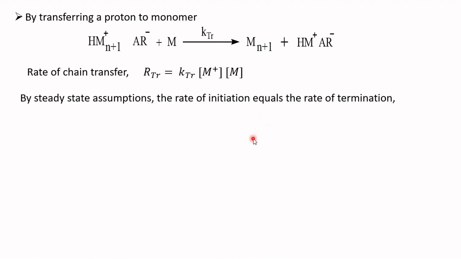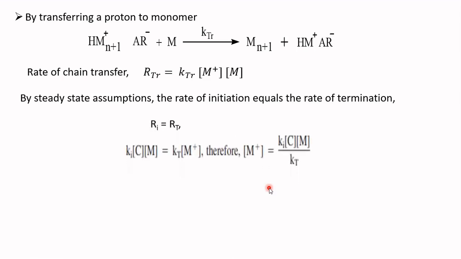Since it is difficult to determine the value of M plus, that is the concentration of carbenium ion gegenion, one assumes a steady state in which the rate of initiation is equal to the rate of termination, that is Ri is equal to Rt. Substitute the value of Ri and Rt and rearrange this equation to get an expression for the concentration of carbenium ion gegenion complex.